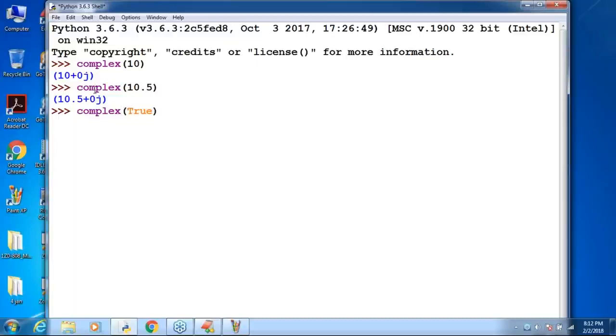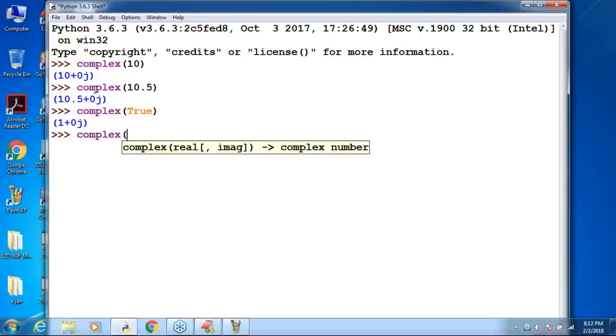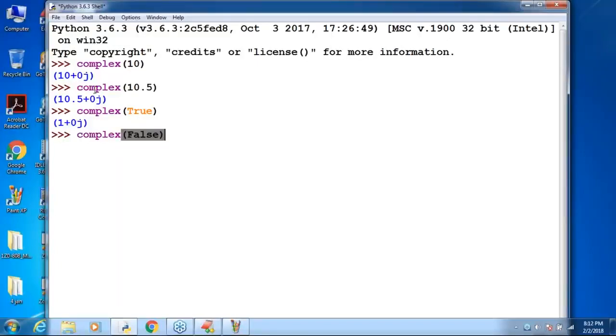The answer is 1 plus 0j. Next, a very special case: complex of False.